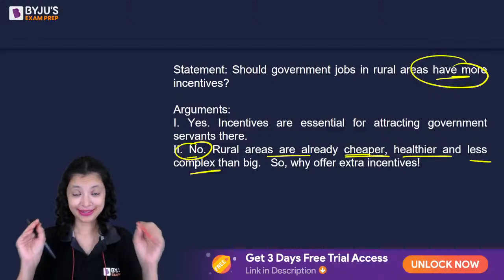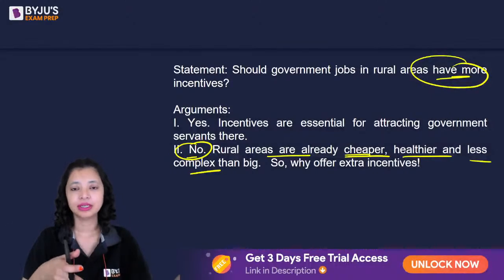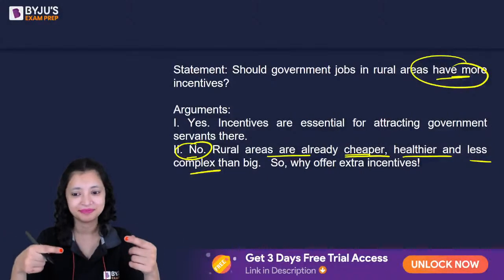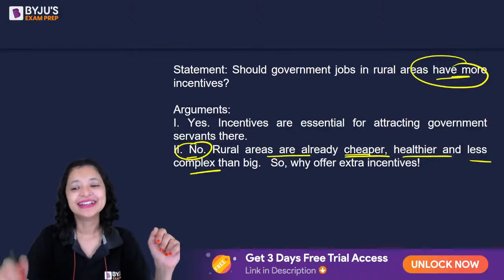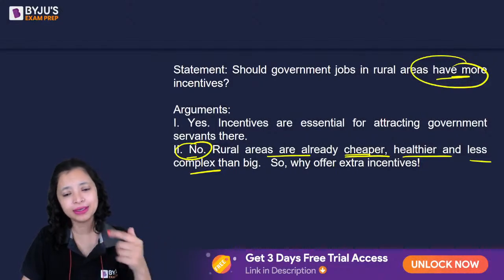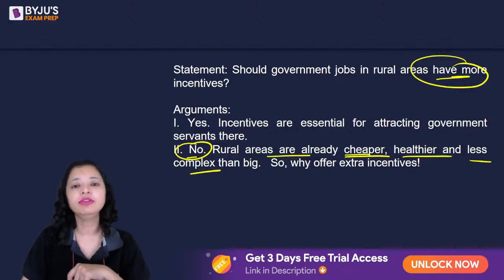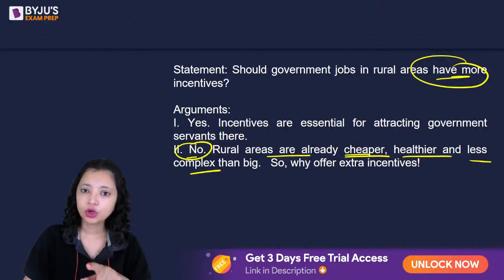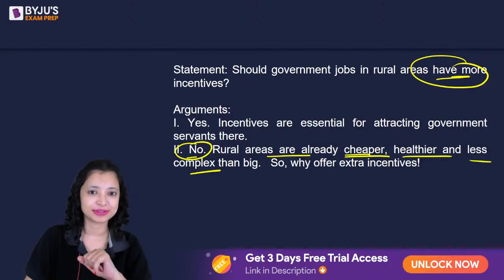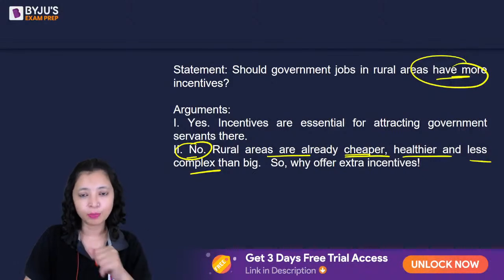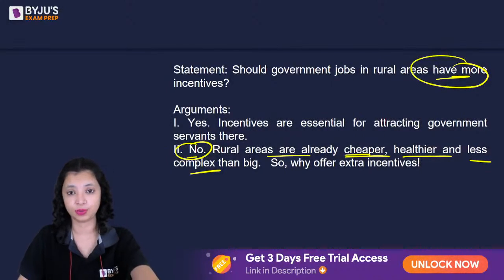Both have intact reasoning. One says it is important. The other says it is not important. Don't compare them. Understood? Now, when you understand strong and weak arguments, you can actually apply this technique to strengthening and weakening kind of questions as well, because you'll be able to eliminate the weak options. They're not strongly put, they don't have reasoning backing, they don't have proper language written, they're only opinions. You can eliminate those options. This will help you with strengthening and weakening options as well.